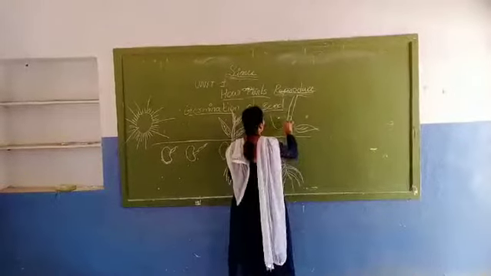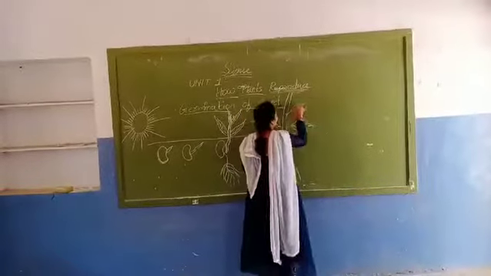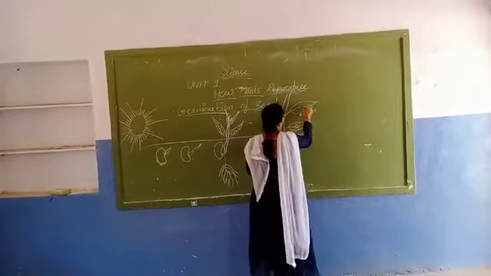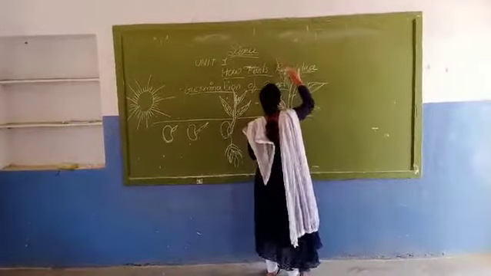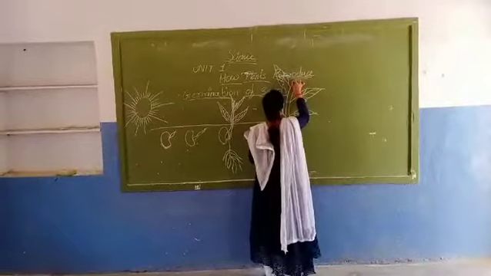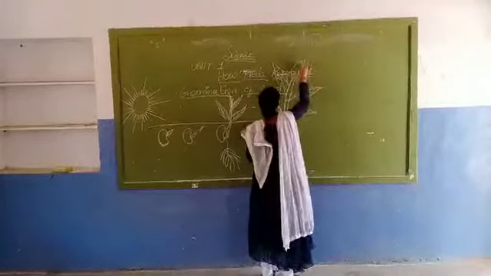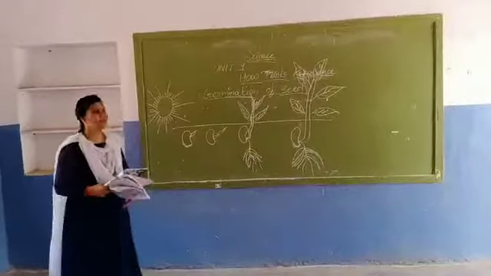You are seeing here the baby plant has been drawn because, as in the textbook, with the help of sunlight and also water we are getting the baby plant. This is the germination of a seed.